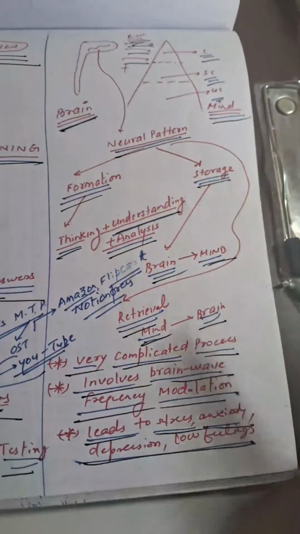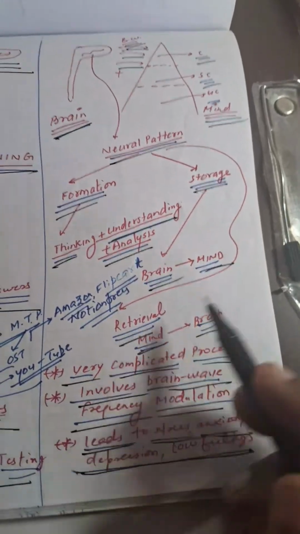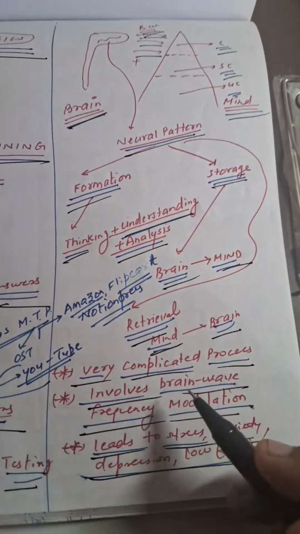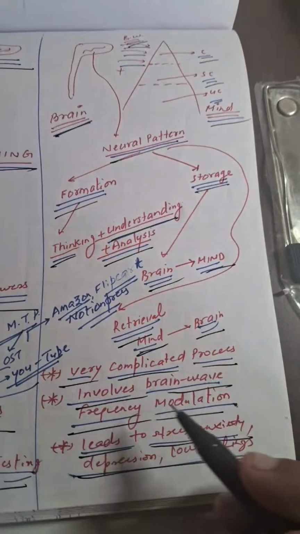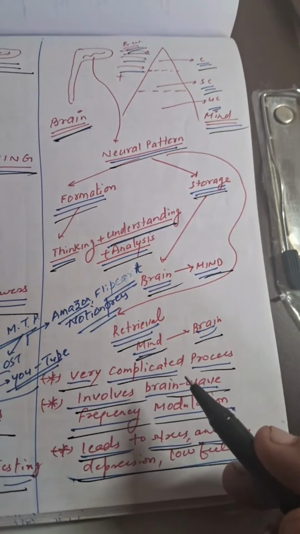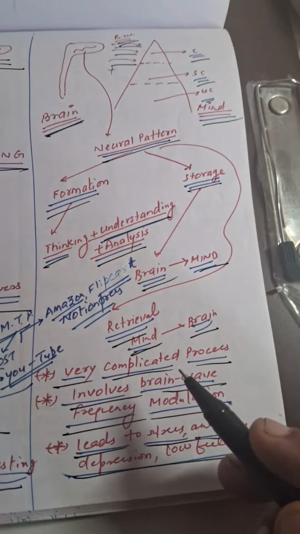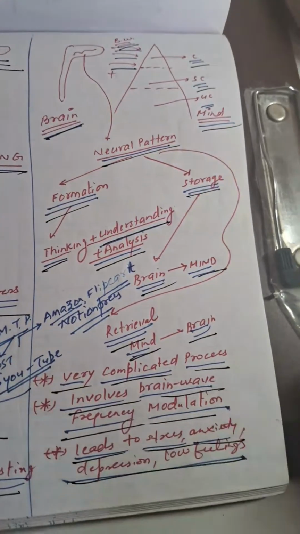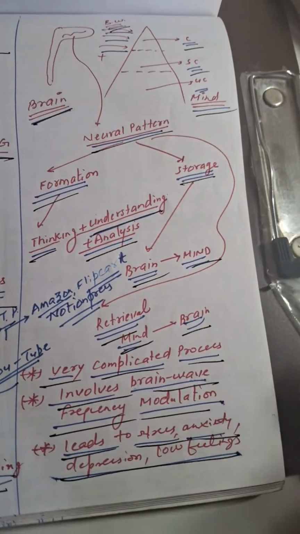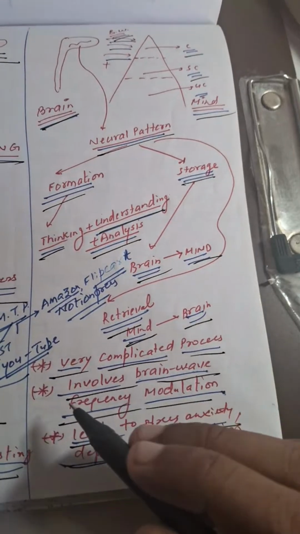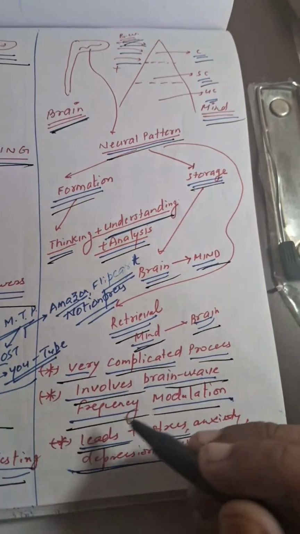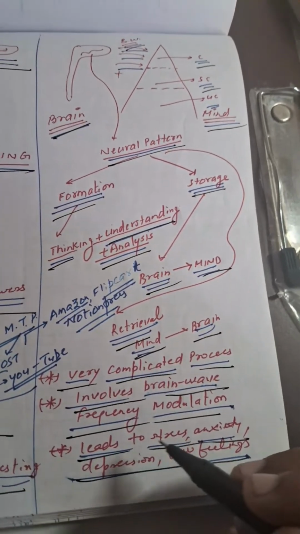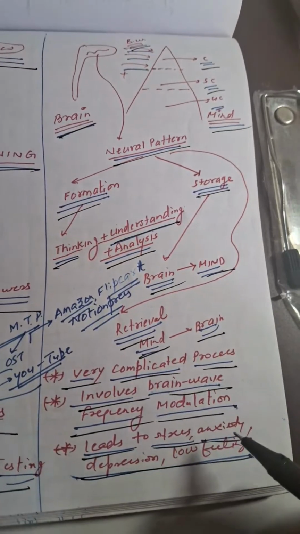Now here is the thing: coordinating mind and brain is a very complicated process which involves the use of brainwave frequency modulation, which is very complex, and there are chances that you will feel emotional conflicts, anxiety, depression, as if you are fighting with your own brain. So you have to deal with all of these things by working silently with utmost and unbroken focus. These things lead to stress, anxiety, depression, low feelings.